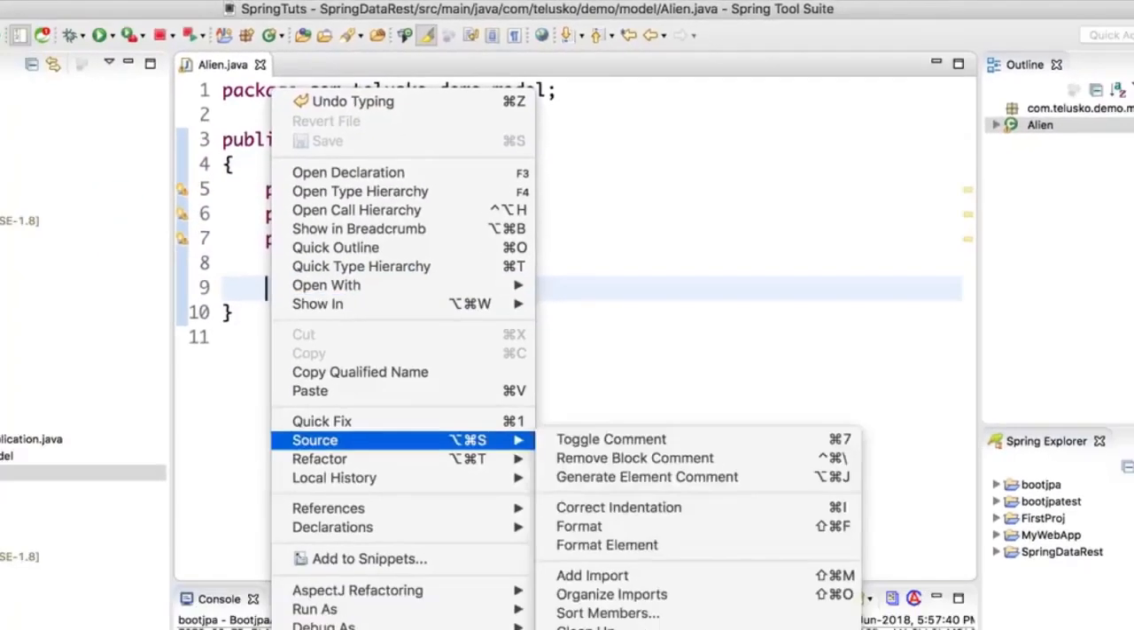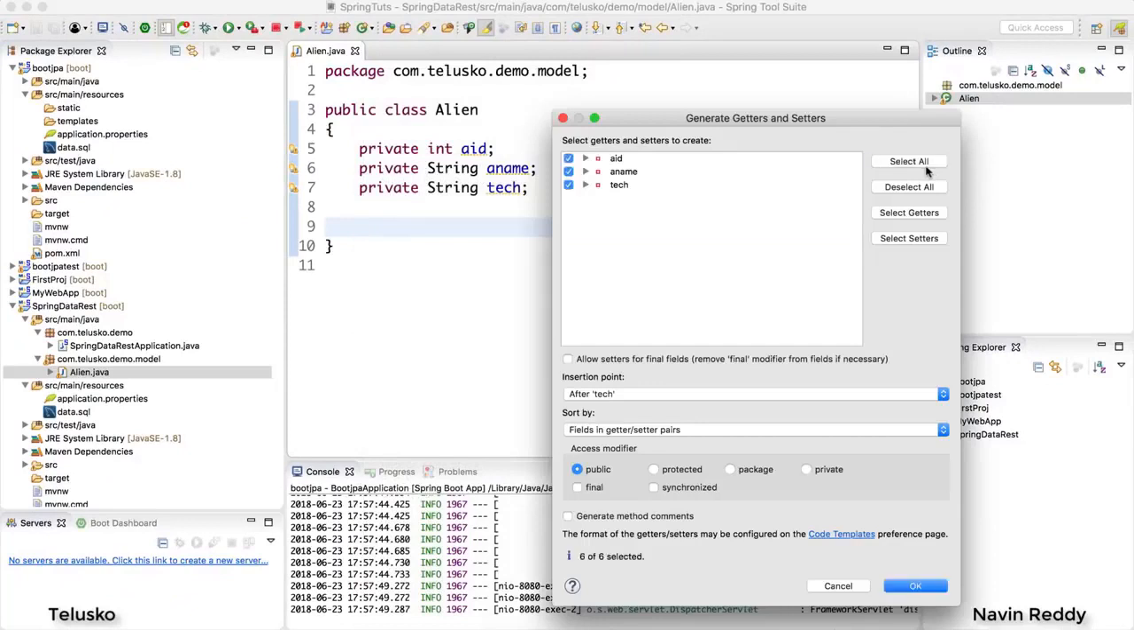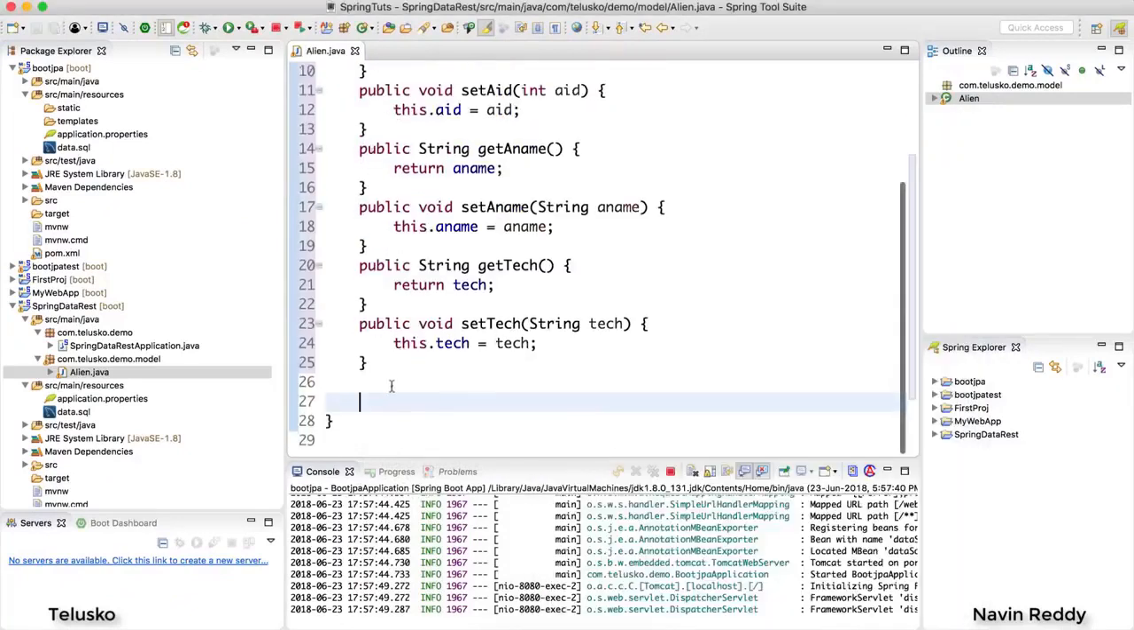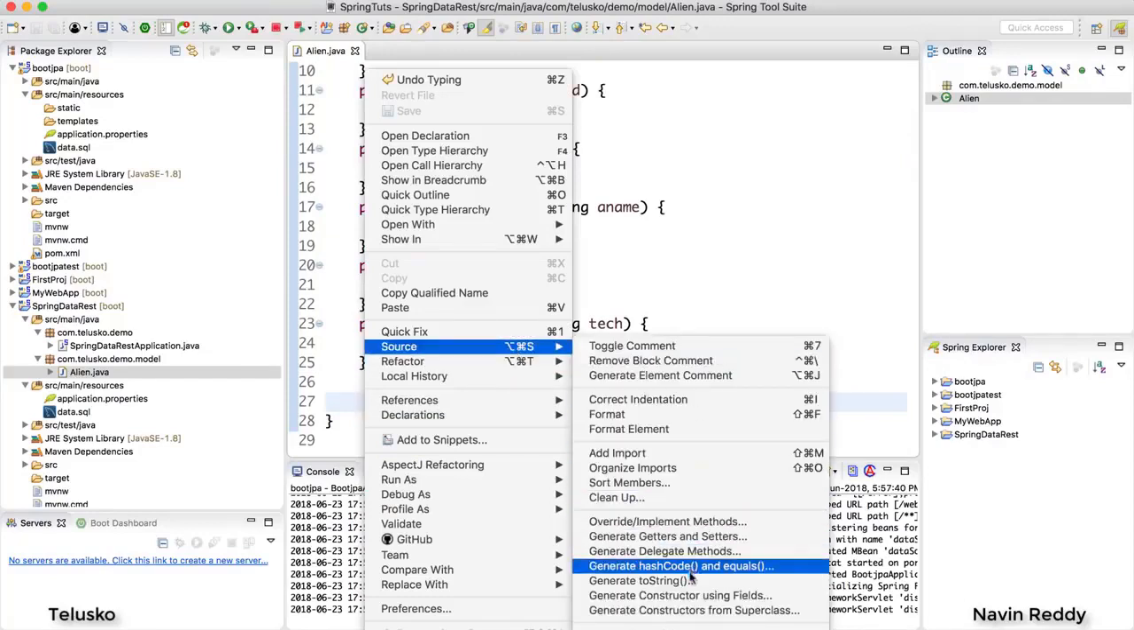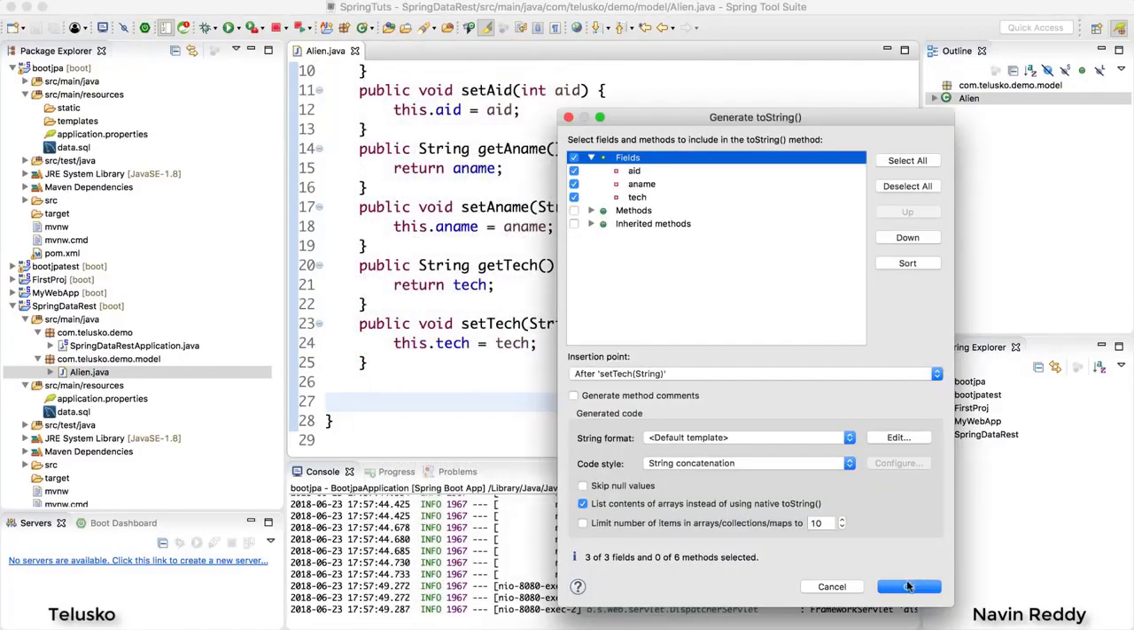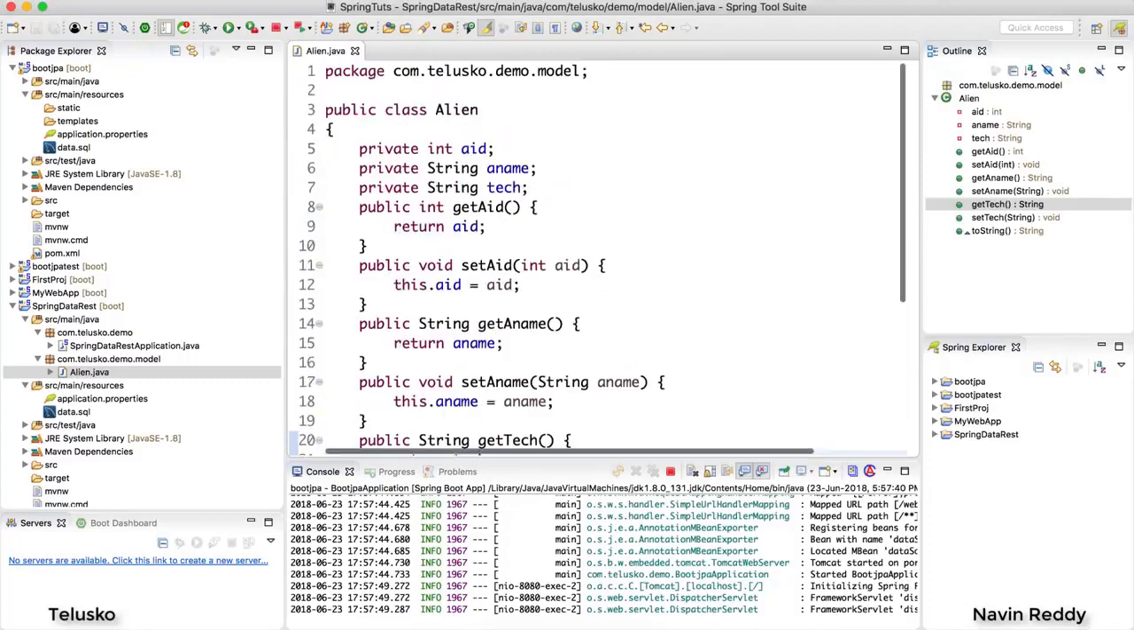And for this we need getters and setters. So let me just do that. Generate getters and setters, select all, click on OK. So we got our getters and setters, and I also need a toString method. So I would say Source, toString, select all the variables which you want, and we got it.